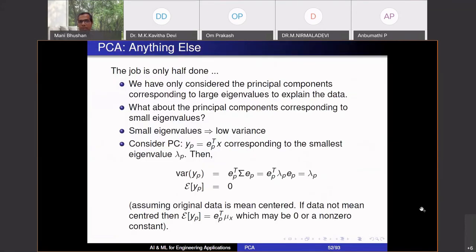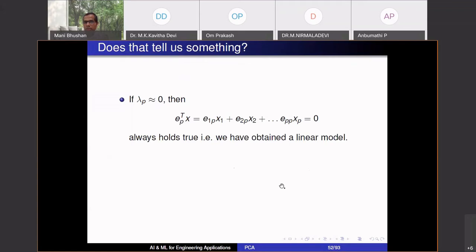PCA has this particular advantage that even the directions which you ignored, which had low variability, give you some relationship. If the eigenvalue is 0, then when you project data in the corresponding eigenvector direction, taking a linear combination of data using this eigenvector, you essentially have extracted a model.